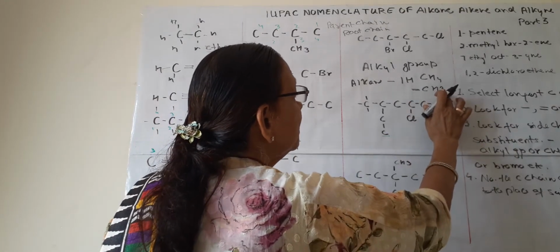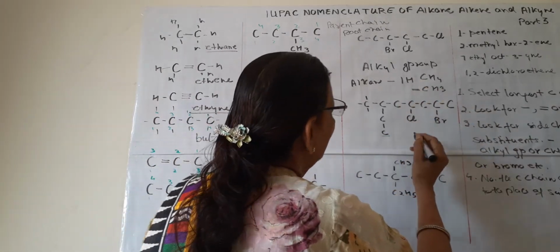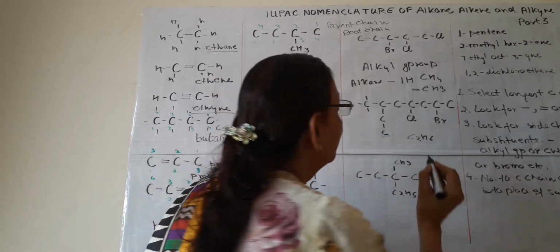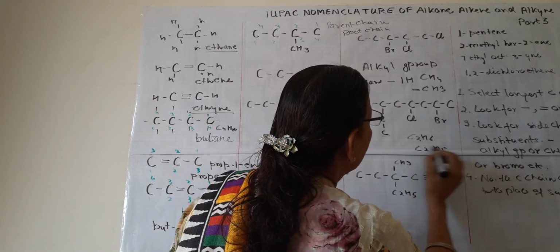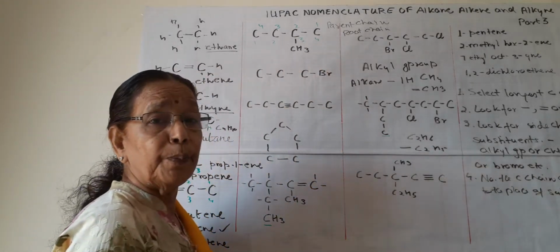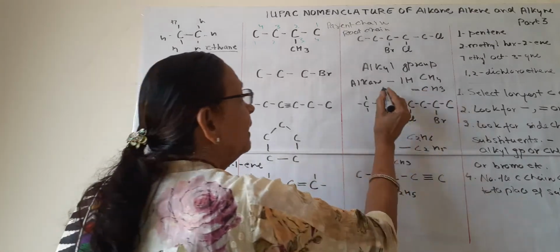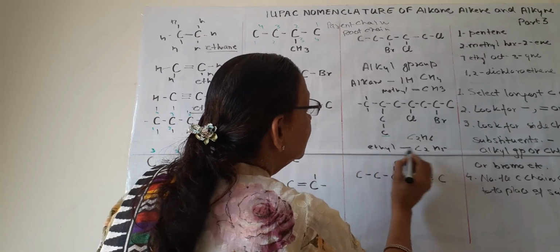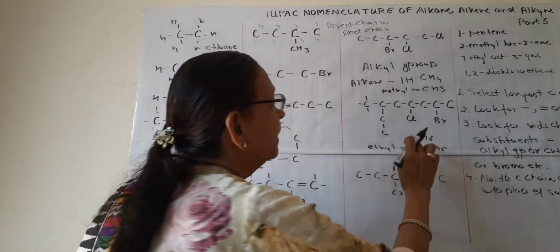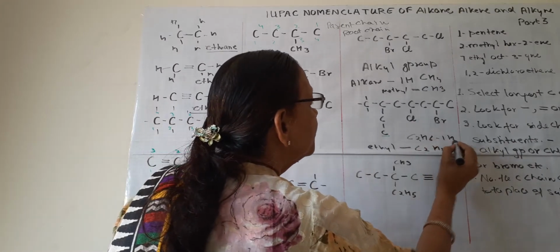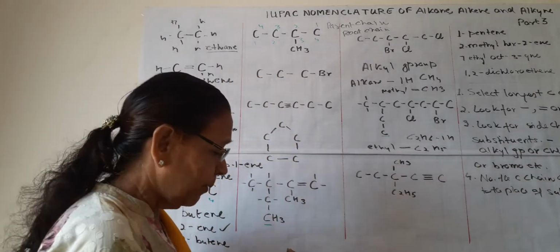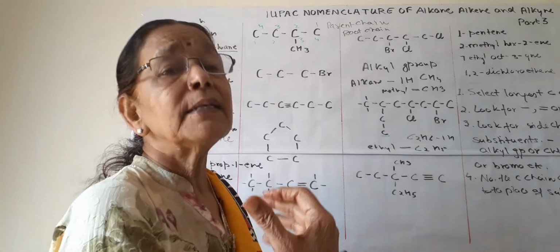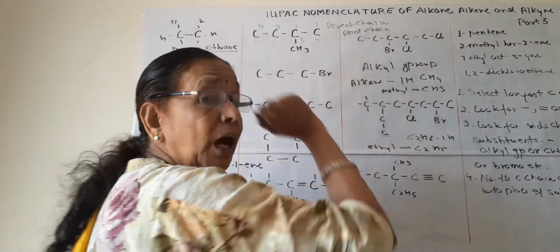So CH3 is methyl, and we can have C2H6, this is ethane, we know, and C2H5 is the ethyl group. Like this is methyl and this is ethyl. This ethyl is formed by ethane minus 1 hydrogen. So ethyl group is formed. Generally these alkyl groups are present as side chains in hydrocarbons.